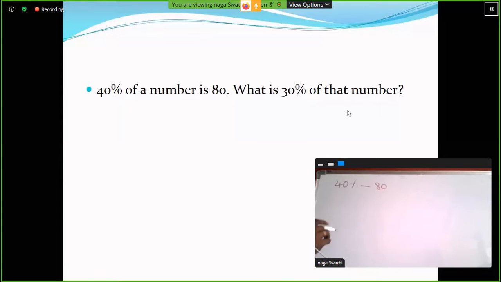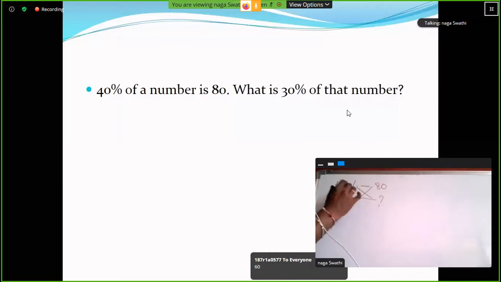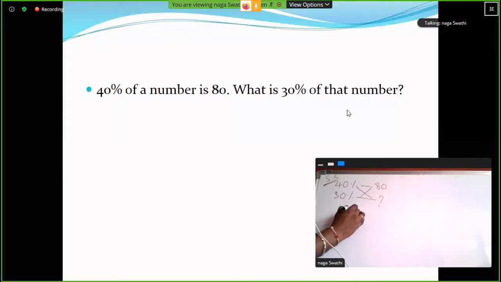40 percent of a number is 80. Then what is the value of 30 percent? This is the direct procedure, the shortcut. So 30 percent into 80 divided by 40. 80 divided by 40 is 2, so that is equal to 60. This is the answer. So the value of 30 percent of that number is 60. This is the shortcut.